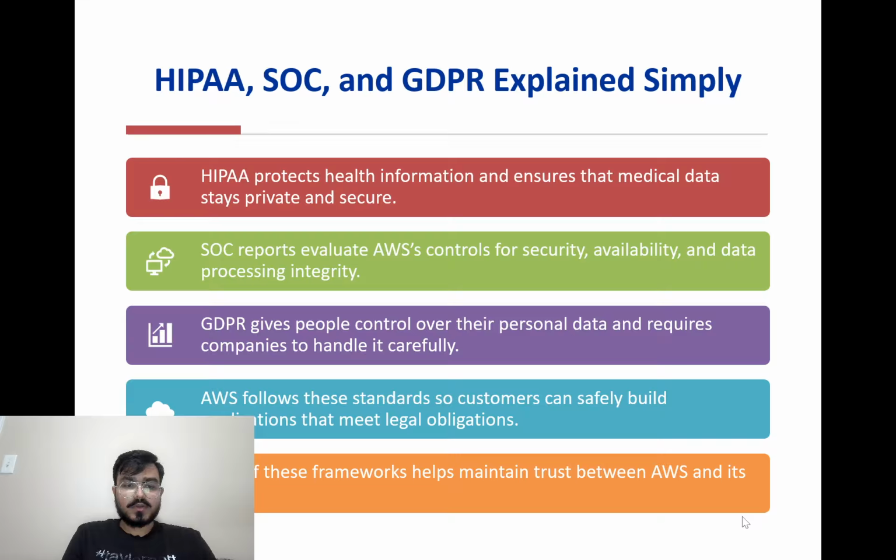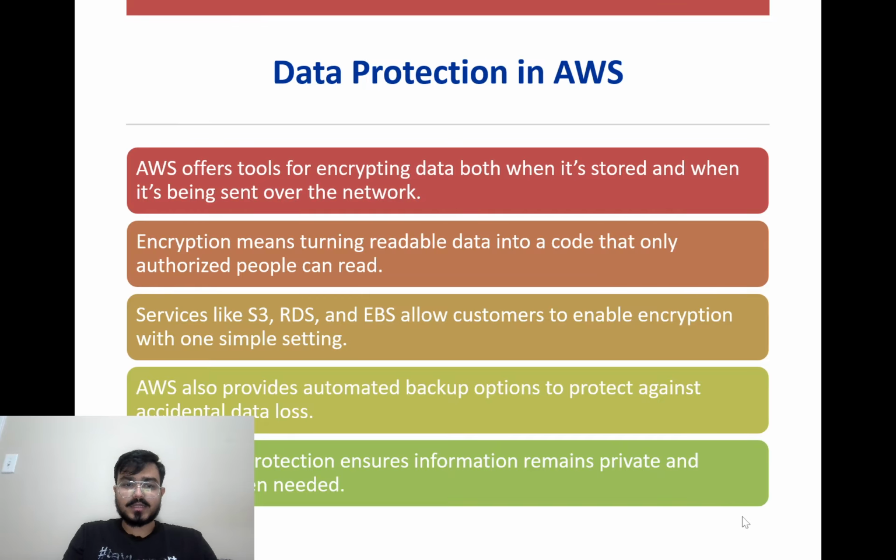SOC stands for System and Organization Controls. It's a set of audits that checks how AWS handles security, availability, and privacy. GDPR stands for General Data Protection Regulation. It gives people in the European Union control over their personal data and how companies can use it. AWS follows all these frameworks so customers can safely store sensitive or private information in the cloud. These programs prove that AWS takes data privacy and legal compliance seriously.